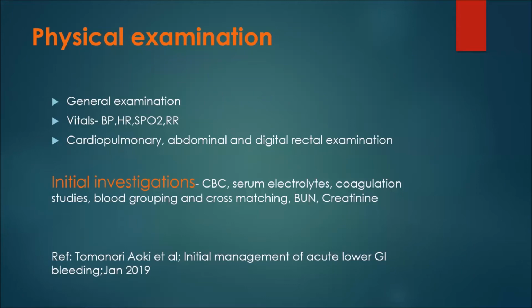There is one American Journal of Gastroenterology paper, August 2005. It gives 7 indicators for GI bleeding, either upper or lower. One is increased heart rate, more than 100. Systolic BP less than 110. Syncope. A non-tender abdomen, there will not be any tenderness on abdominal examination. Rectal bleeding within an interval of 4 hours, which we should also ask. Use of aspirin or any NSAID, and more than 2 comorbid conditions.